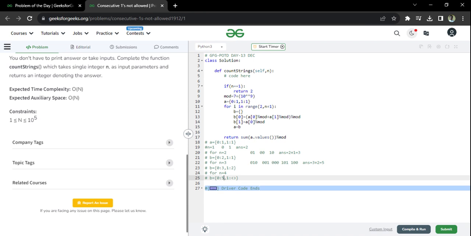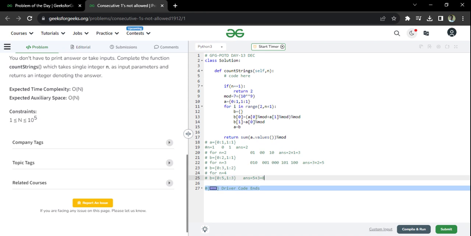Similarly, for a string of length 4 ending with 1, what are the cases? To get this number, we'll go back one step, that is n equal to 3, to the strings ending with 0. Only to those strings can I add a 1, right? So this is the number of strings ending with 0 for n equal to 3. Only to these strings can I add a 1. So the answer will be 3 here. So the answer is 5 plus 3 equals 8. So this is the 5, this is the 3.